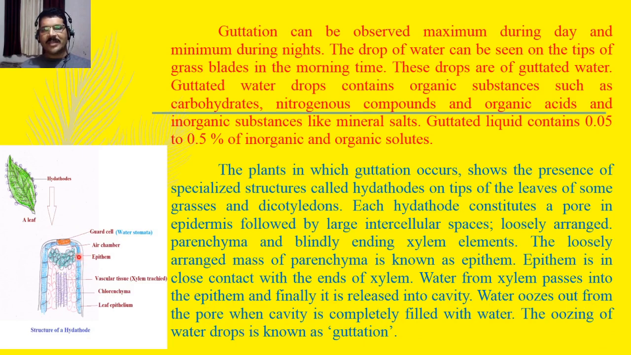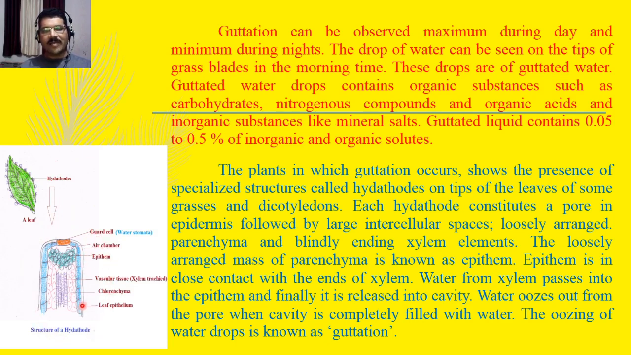You can see in this diagram the leaf structure, and all these droplets have come from hydathodes. These are the specialized structures present on the leaf tip or margins of the leaf. If you see the enlarged anatomical structure of the hydathode, you can see such a diagram.